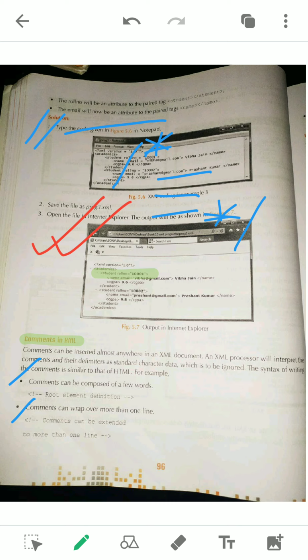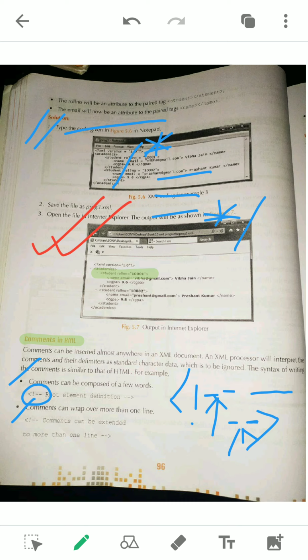But in XML, the symbols for single line comments and multi-line comments are the same. You see this one. You have to start like that, then two hyphens in this way, and after writing the comment you must close with two hyphens again, then close. Remember there should not be any space between these two hyphens while typing: exclamation symbol, hyphen hyphen, then you must write the comments. So this is the single line and multi-line comment.